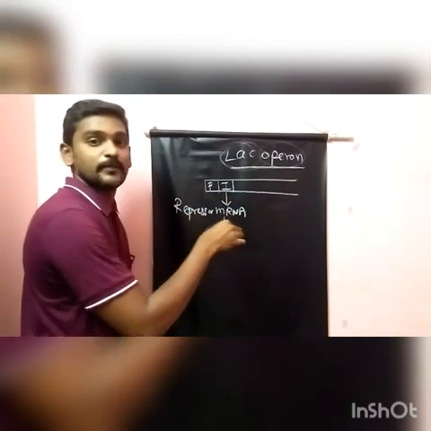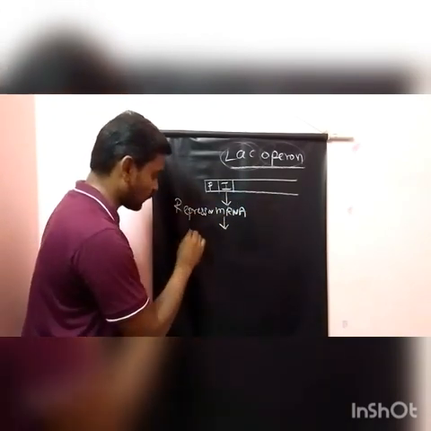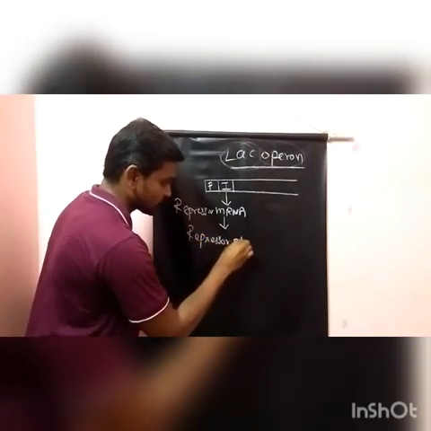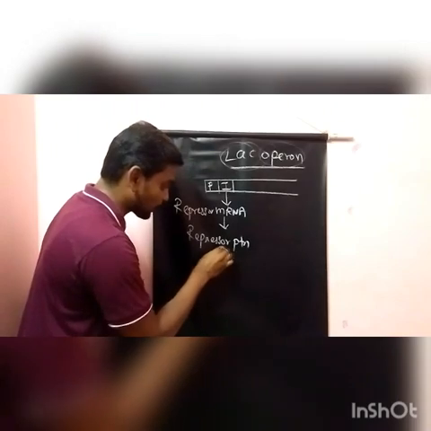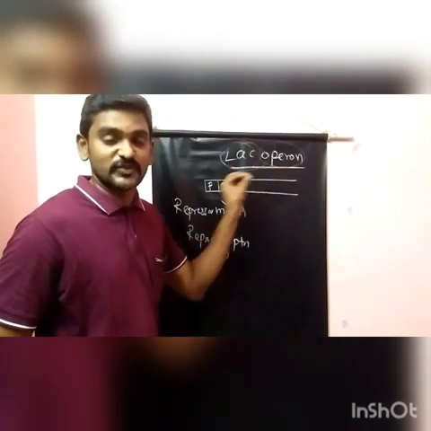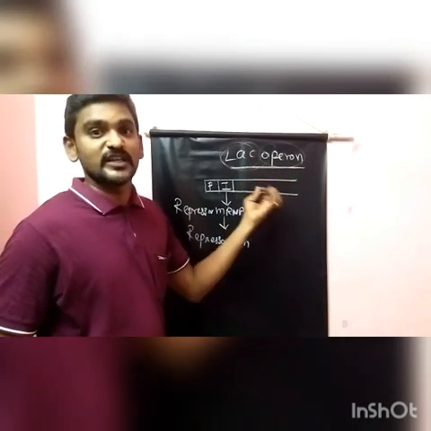This mRNA is converted into a protein called the repressor protein.